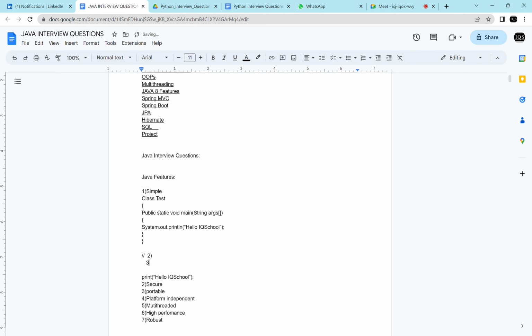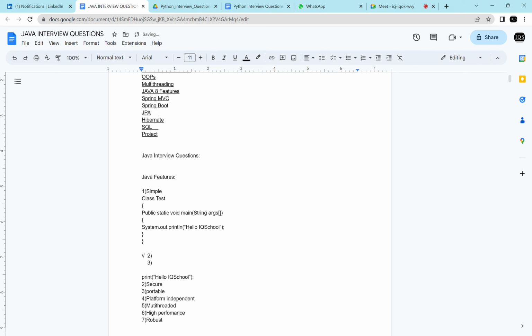One more thing, guys. Java is simple because of one more reason. If you know C++, in C++ we have the pointers concept. Pointers means one object will refer to another object, that object will refer to another object, and so on; these many pointers are there. Actually, in the C++ programming language we used to have the concept called what?